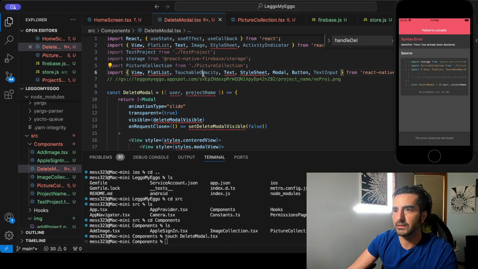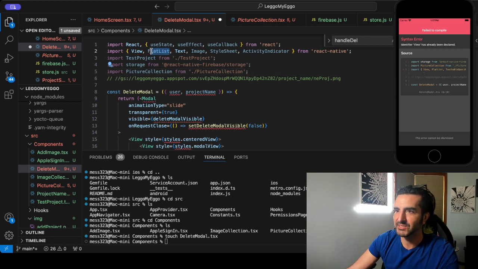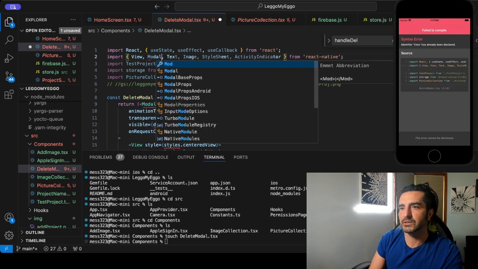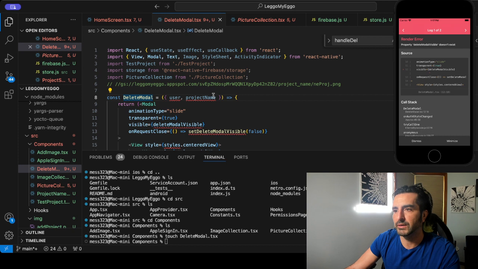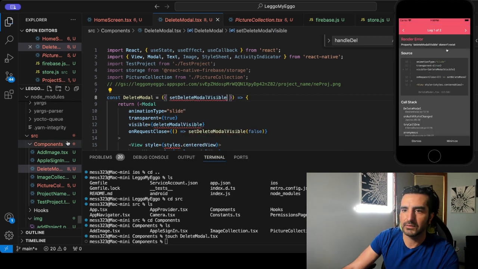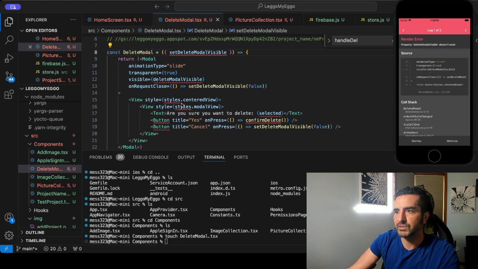Import view has already been declared. Oh, I see. I don't know where I got those import statements from. It seems so silly to me that I even have any. Let's just go view. Oh, not view. Modal. Sorry. And then what we're gonna do here, it's not project name. It's called set delete modal visible. And we'll hit save. And why is it like delete modal visible? Where's delete modal visible? Oh, we need to send 2 functions, it looks like.